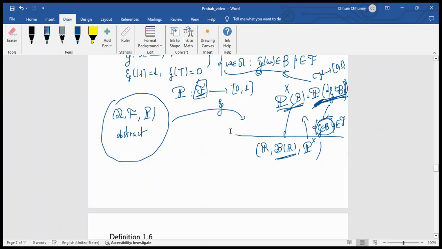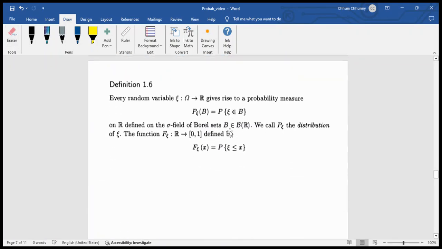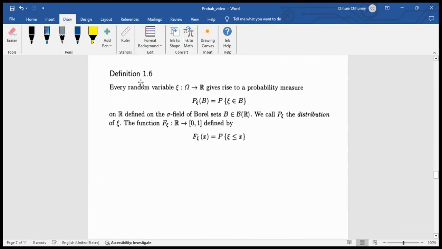In this case, I want to connect to definition 1.6, which says that every random variable ψ that maps from Ω to ℝ gives rise to a probability measure P_ψ. Oh, yes, it is P_ψ here. It is P_X, sorry about that.